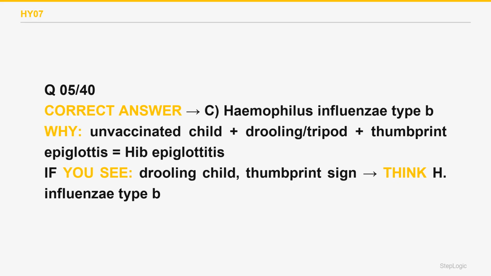Parainfluenza virus causes croup with a barking cough and a subglottic steeple sign, not the thumbprint epiglottis of epiglottitis. Choice A, wrong. Corynebacterium diphtheriae produces a gray pharyngeal pseudomembrane, not the cherry red swollen epiglottis seen here. Choice E, wrong. This is Haemophilus influenzae type B.